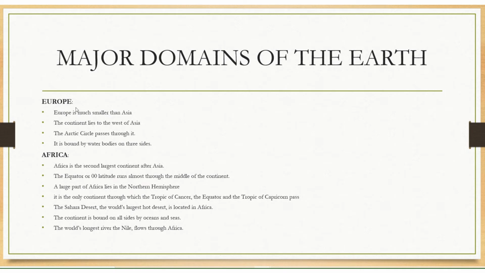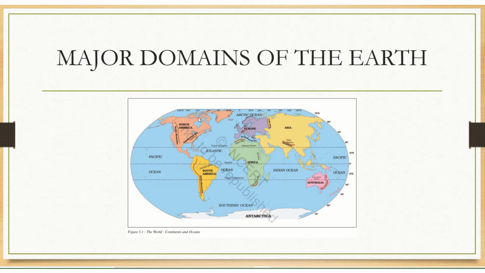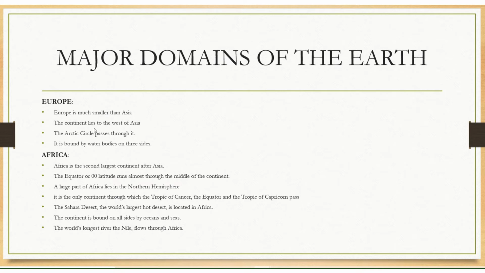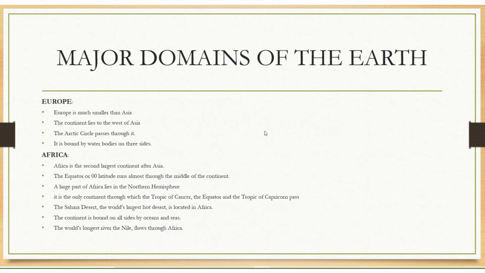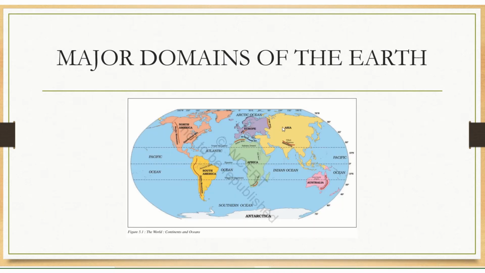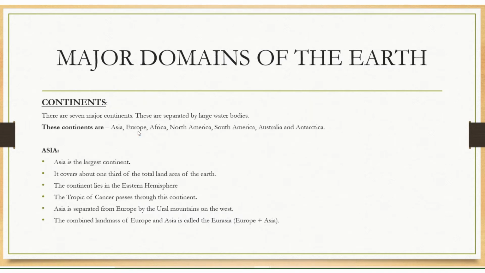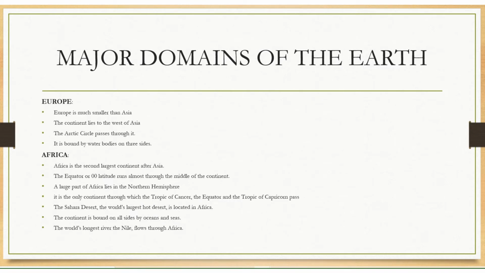Next continent is Europe. Europe is much smaller than Asia. See, this is Europe. And this continent lies to the west of Asia. The Arctic Circle passes through it. See here, the Arctic Circle comes here. This circle passes through it. And Europe is bound by water bodies on three sides.